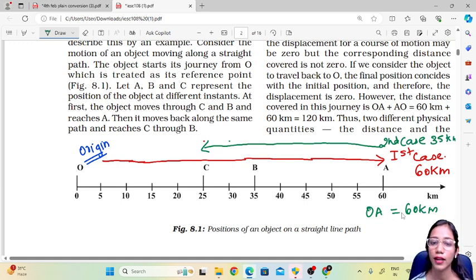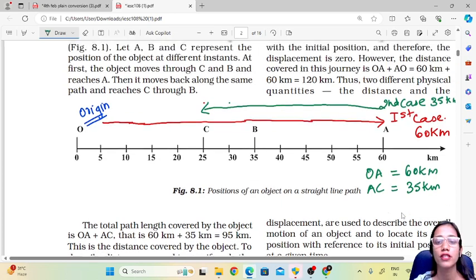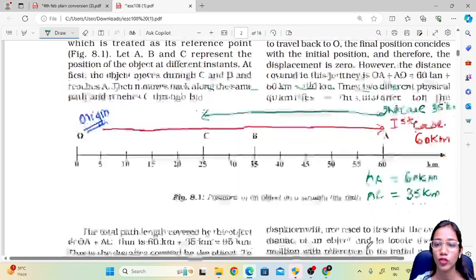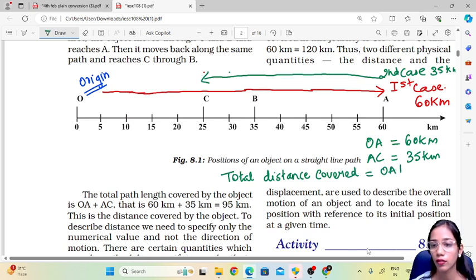Then in the second case it went from A to C and covered 35 kilometers. So the total path length covered by the object, or in scientific language the total distance covered by the object, is OA plus AC, that is 60 plus 35 equals 95 kilometers.